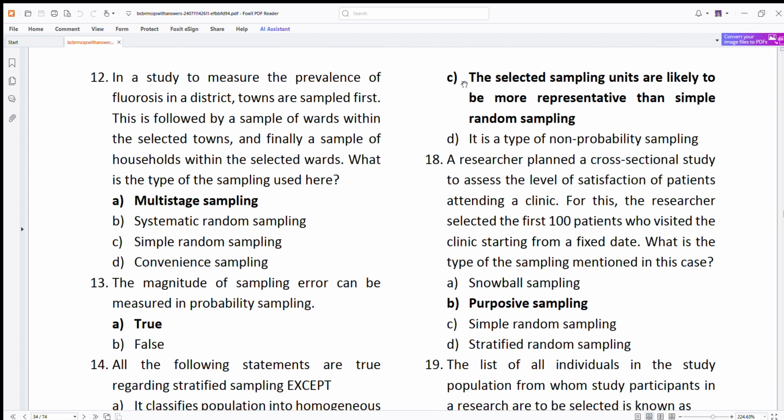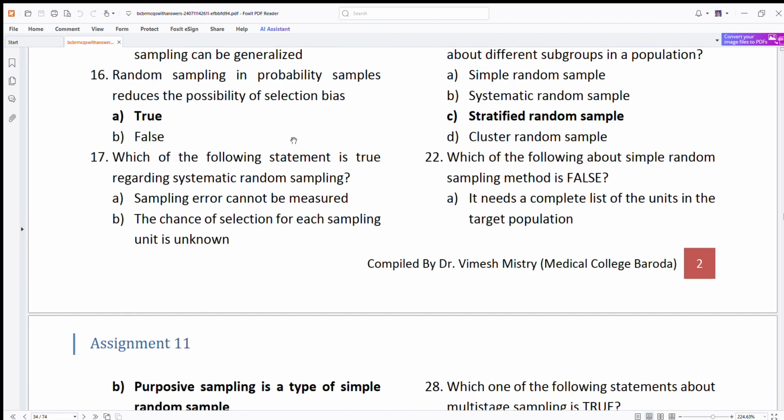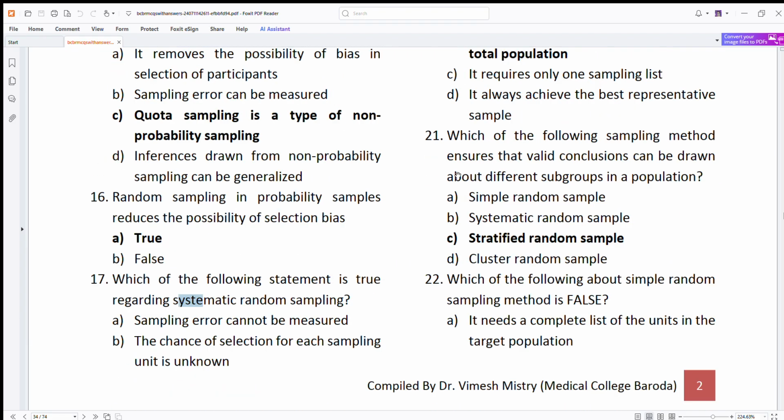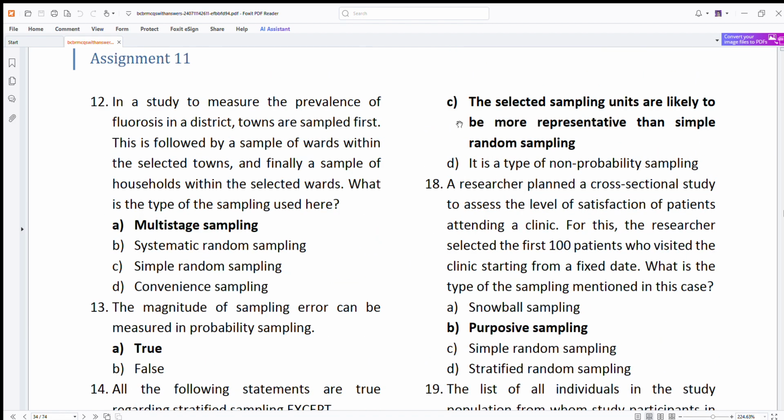The selected are likely to be more representative than simple. No, this is not correct. This is not correct because, as all of you know, in systematic we take the nth house. So no, simple random sampling, no. The type of non-probability, yes, it is a type of non-probability sampling.